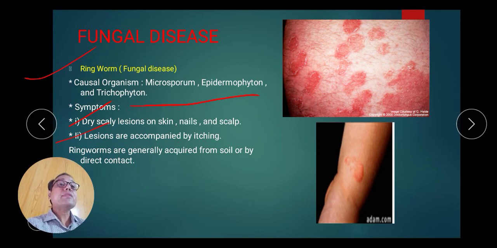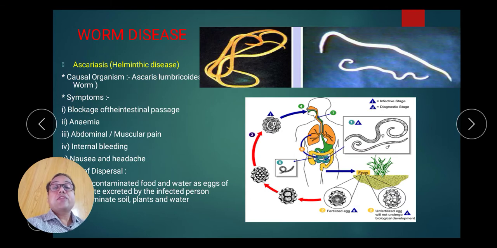Now worm diseases. The first worm disease is ascariasis. It is caused by a member of the helminths. Causative organism is Ascaris lumbricoides, the full zoological name of Ascaris. Symptoms: blockage of the intestinal passage, anemia, abdominal muscular pain, internal bleeding, nausea, headache.